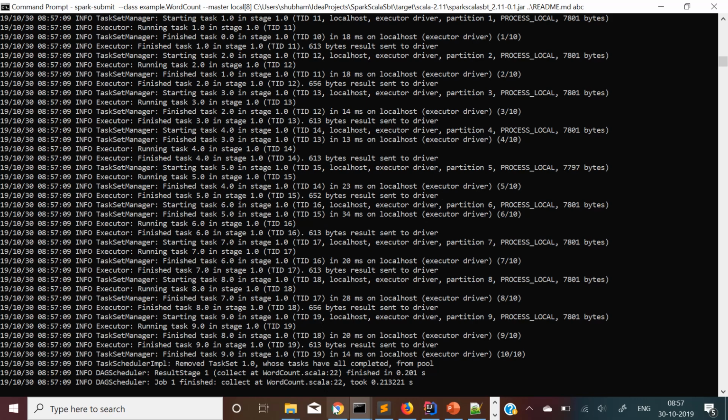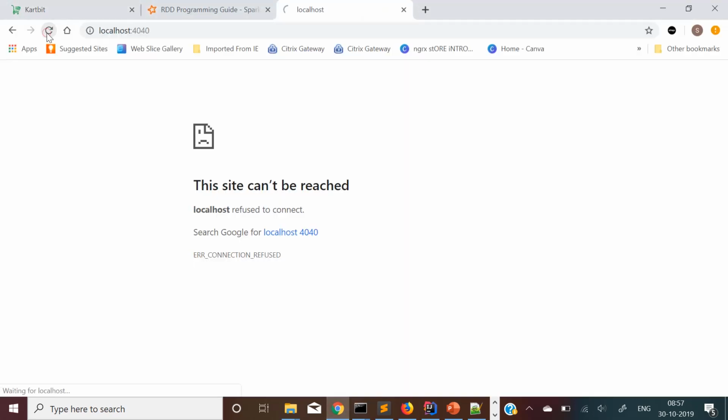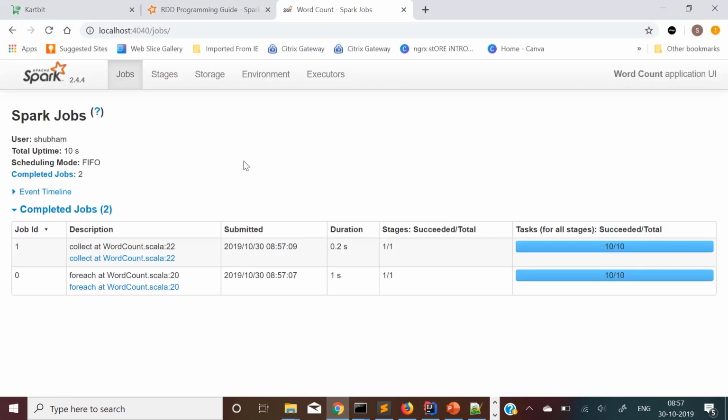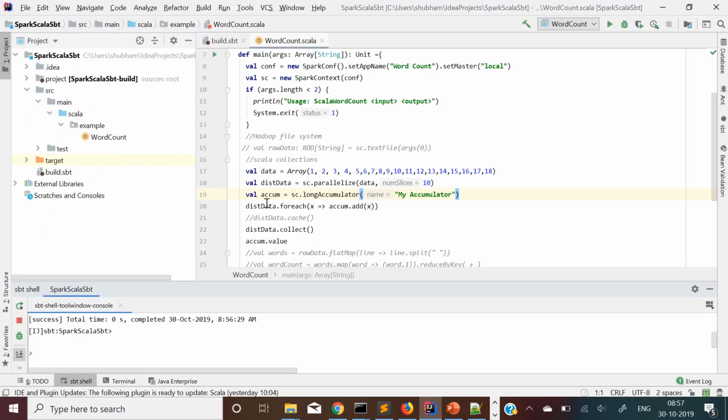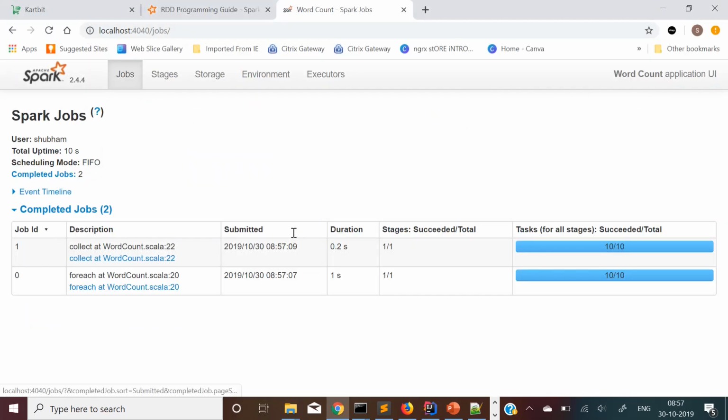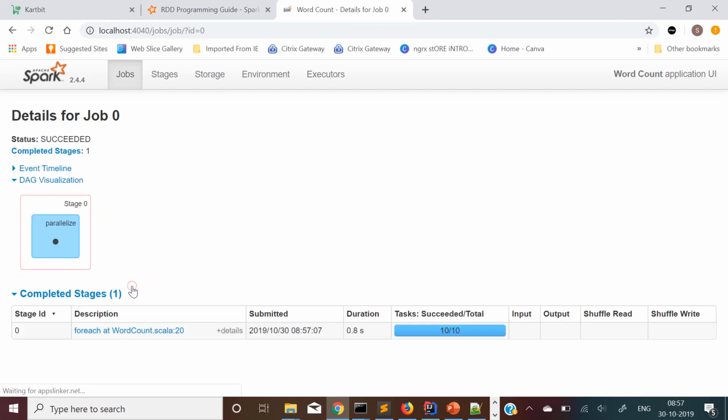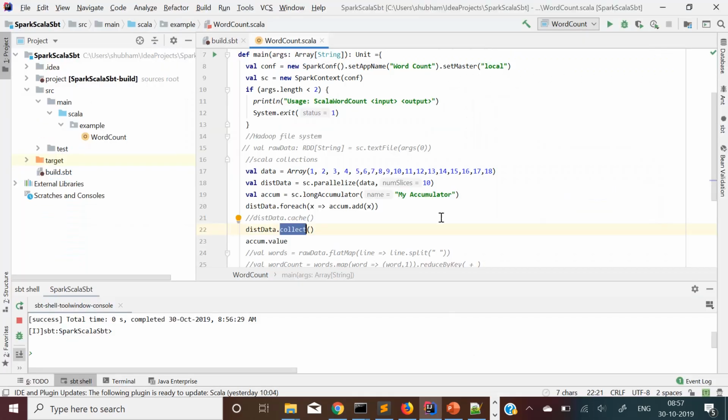Now let's look at the output. In the code, on line number 20 I have a foreach, which is an action, and on line number 22 collect is an action. So I have two actions, and that's why I have two jobs. The important one for us is the first action, the foreach. I have altogether 10 tasks, as you can see I defined 10 in parallelize.